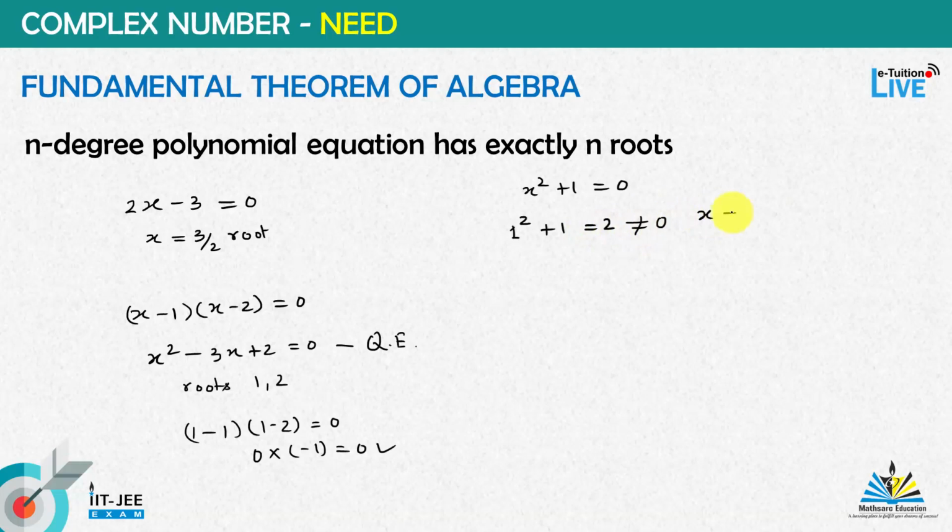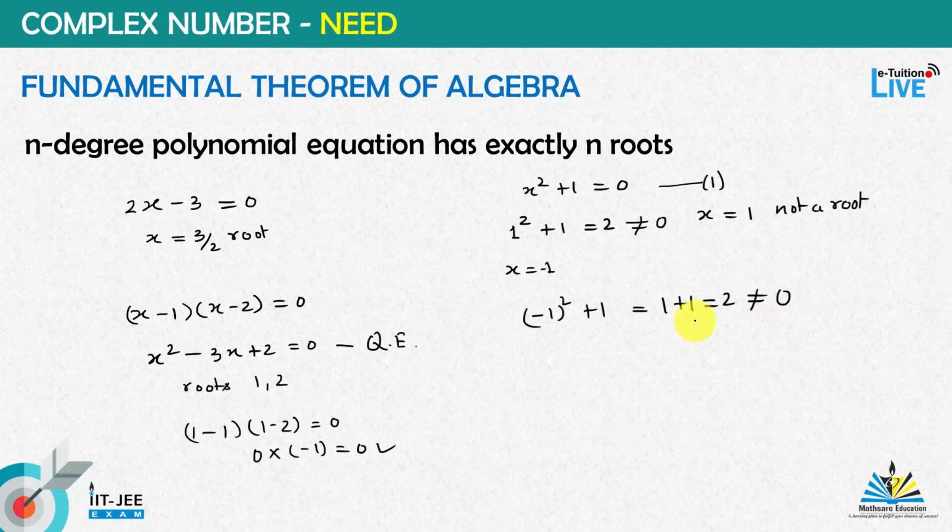So x equal to 1 is not a root of this equation. Now let's check whether x equal to minus 1 is a root or not. If we put x equal to minus 1 in this equation, call this equation number 1, then minus 1 square plus 1 is equal to 1 plus 1, that is 2, and still not equal to 0.